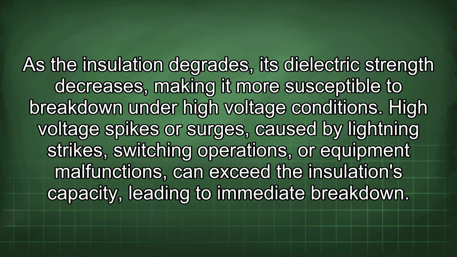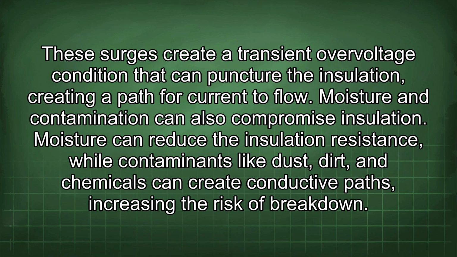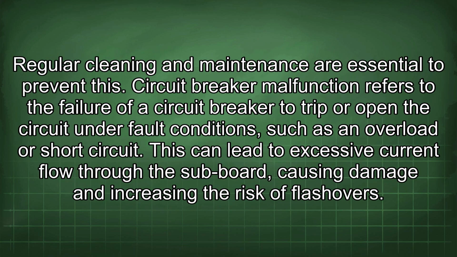High voltage spikes or surges caused by lightning strikes, switching operations, or equipment malfunctions can exceed the insulation's capacity, leading to immediate breakdown. These surges create a transient overvoltage condition that can puncture the insulation, creating a path for current to flow. Moisture and contamination can also compromise insulation. Moisture can reduce the insulation resistance, while contaminants like dust, dirt, and chemicals can create conductive paths, increasing the risk of breakdown. Regular cleaning and maintenance are essential to prevent this.